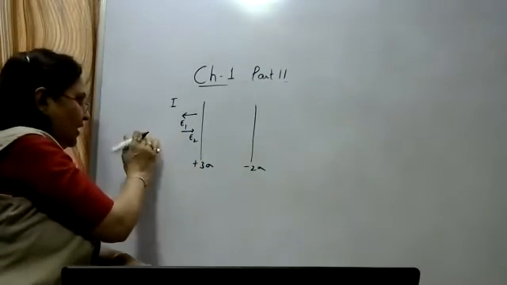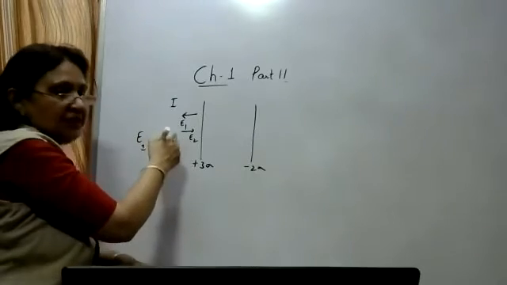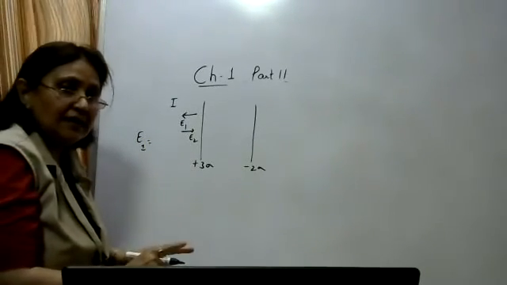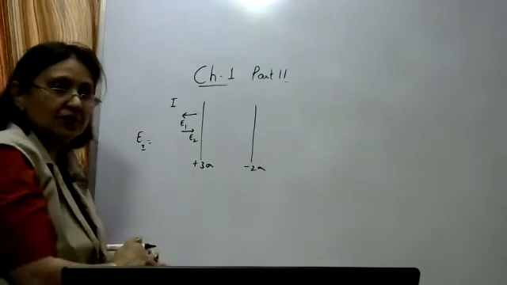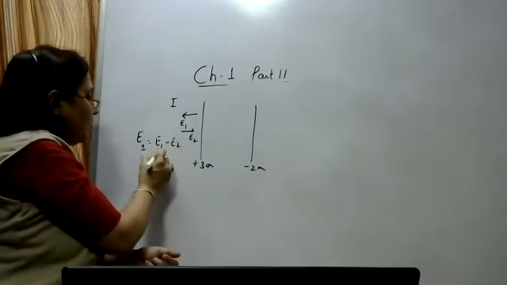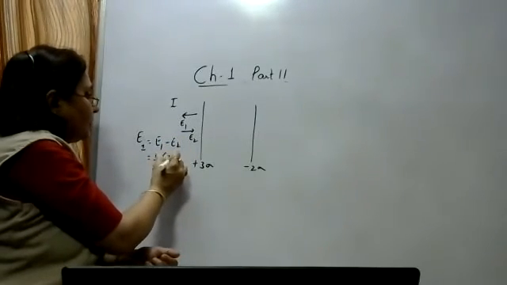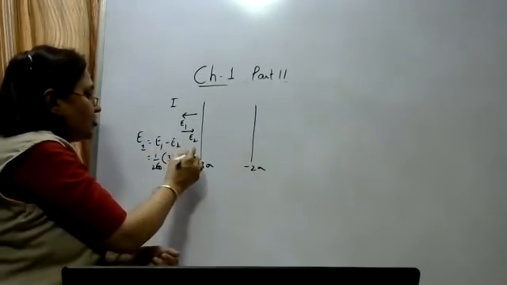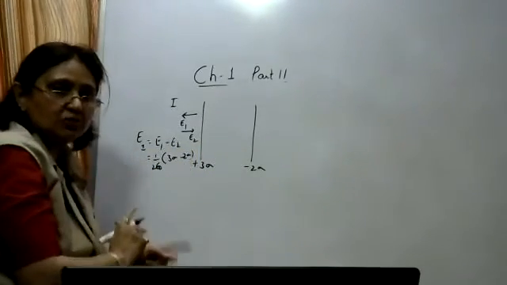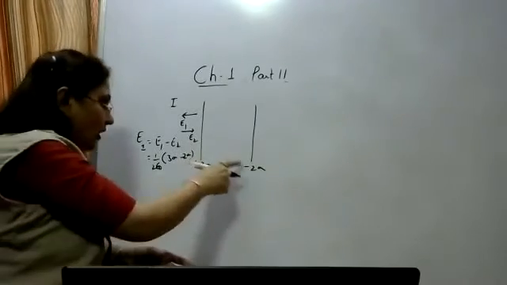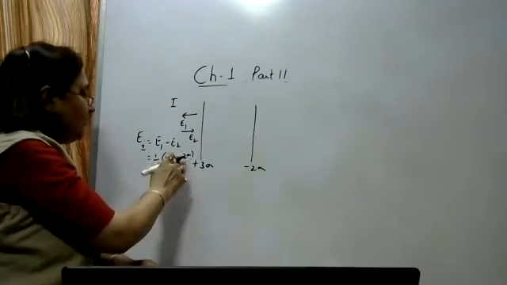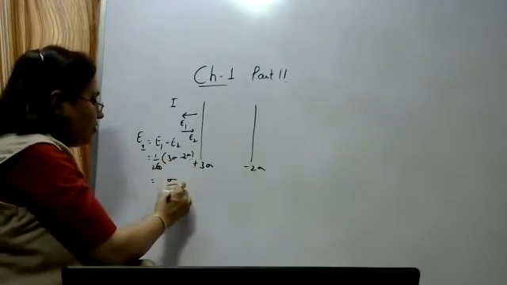So the net electric field in region 1, as you can see, these two electric field lines are pointing in opposite direction. So the net electric field will be the difference of these two. Which one is greater? E1 minus E2, that is 1 upon 2 epsilon naught into 3 sigma minus 2 sigma. This minus is over here; you will not write it as minus 2 sigma and don't make it plus. Due to the minus sign, we have already drawn the direction. So it will be E1 minus E2, that is sigma upon 2 epsilon naught.